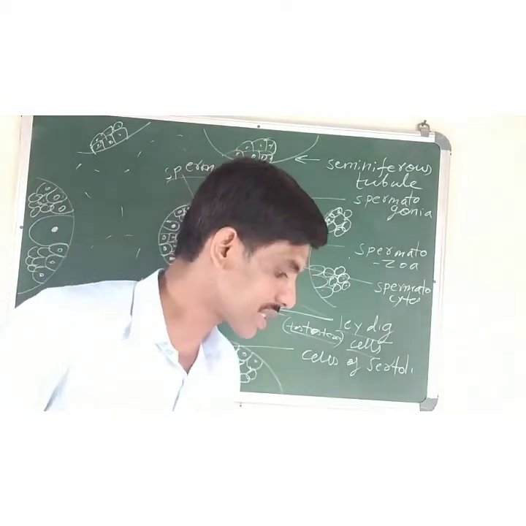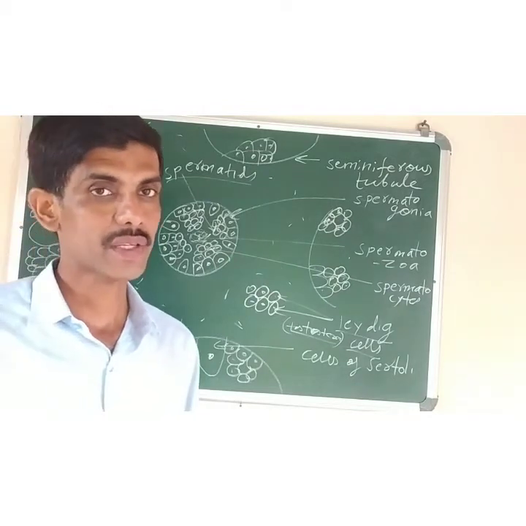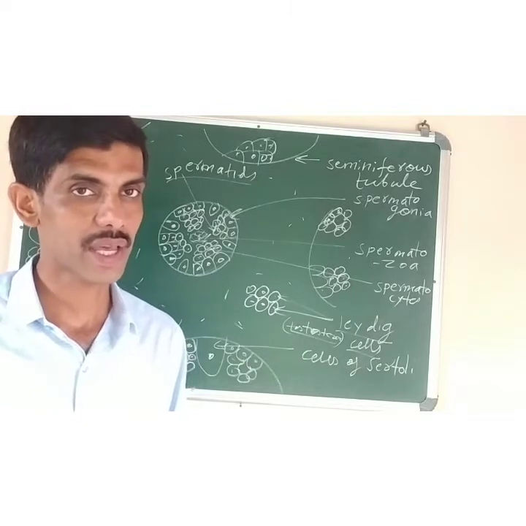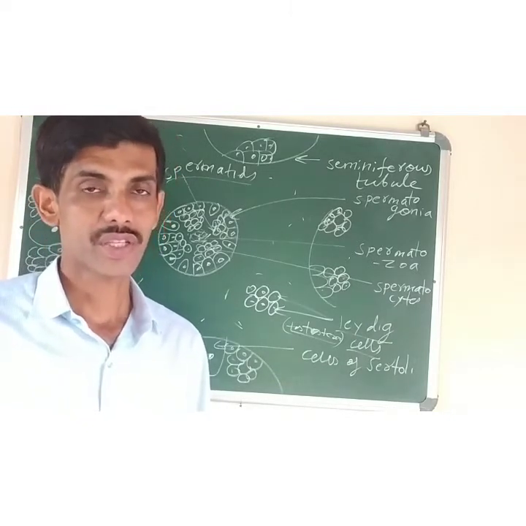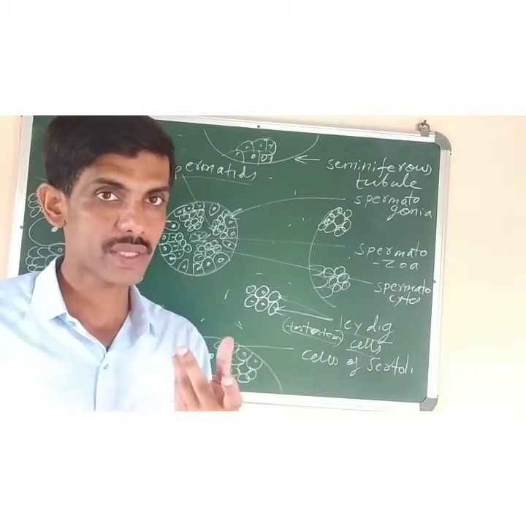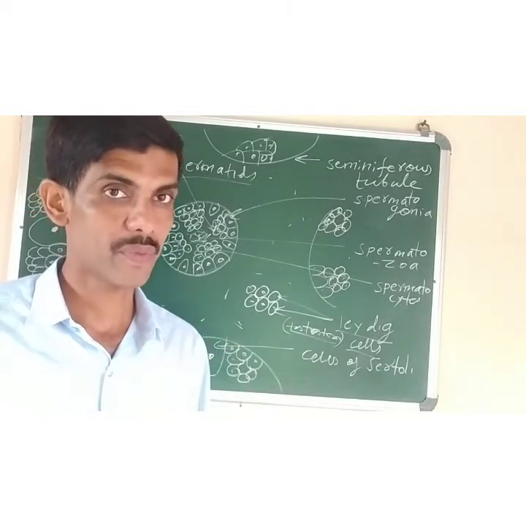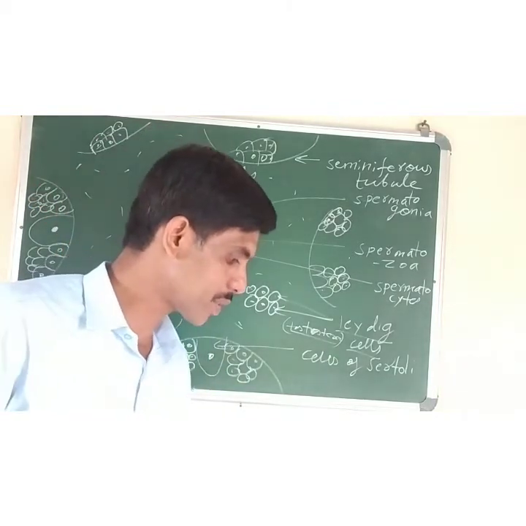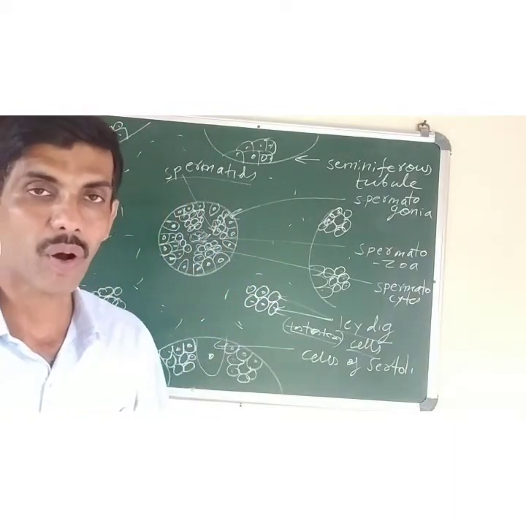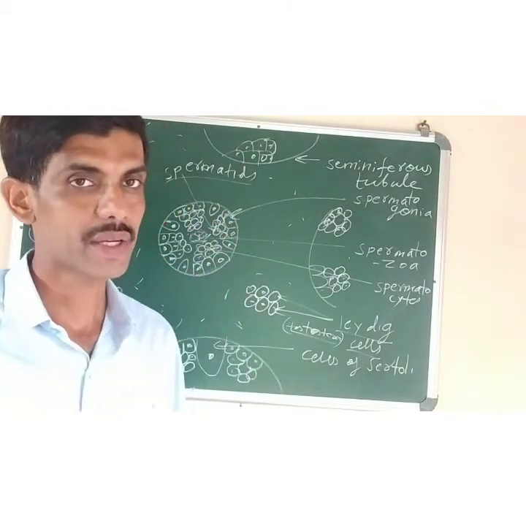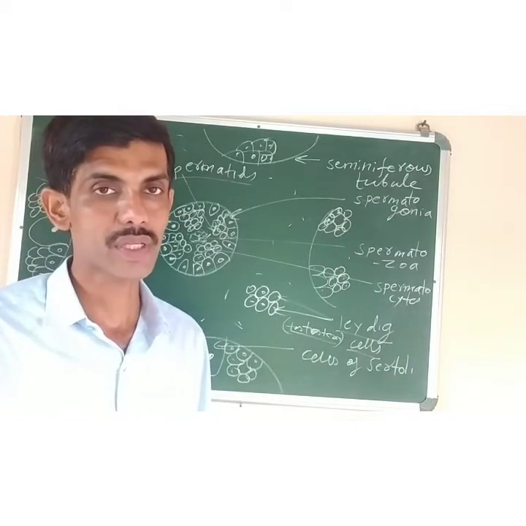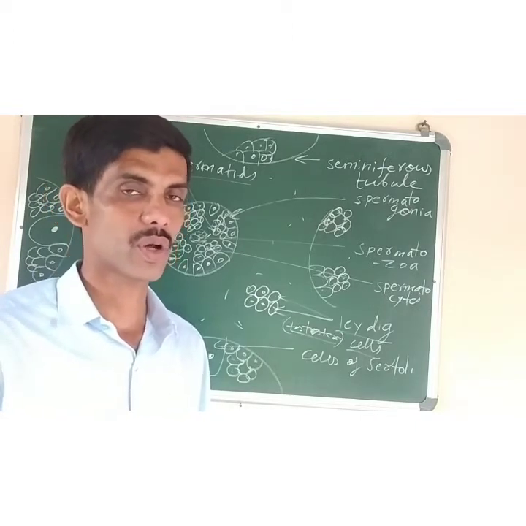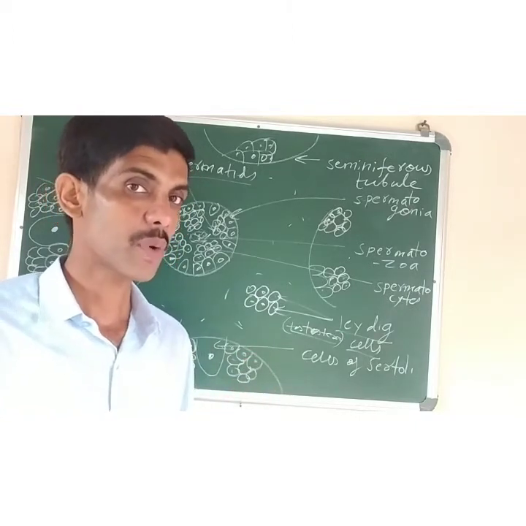Then we have the accessory or secondary sex characters. Those characters which help to distinguish the male and the female are called secondary sex characters. Like in the male, the stature of the body and the voice help us to distinguish between male and female. Physical changes in their body can help us to differentiate between both of them. Then come reproductive hormones. The hormones which are produced by the testis and ovaries are called reproductive hormones. Like in the male, the sex hormone is called testosterone. In the female, the sex hormones are of two types, estrogen and progesterone.